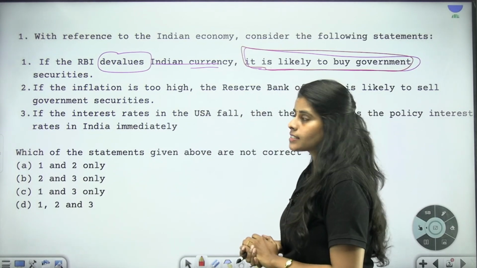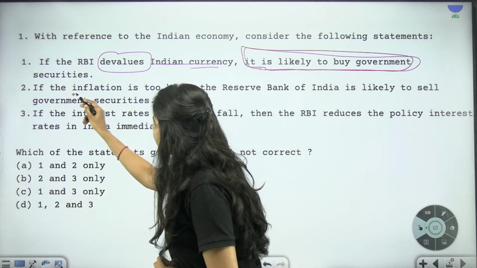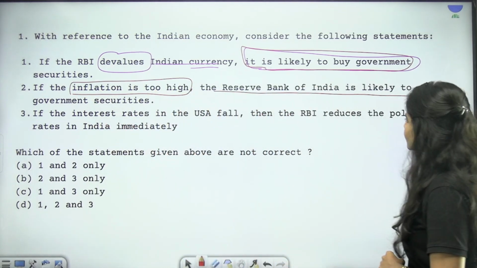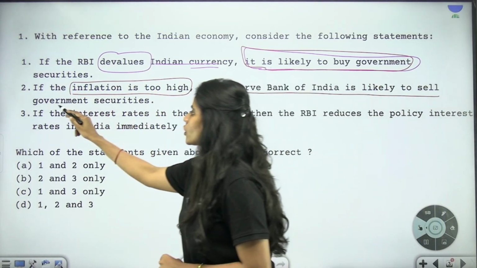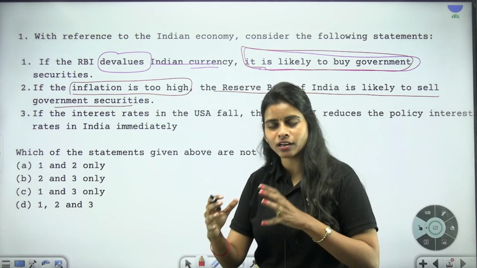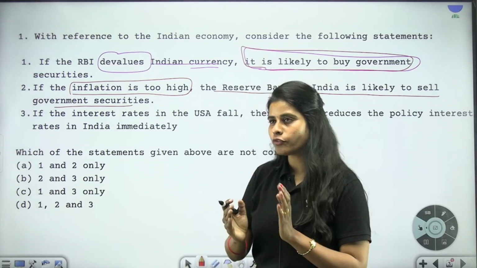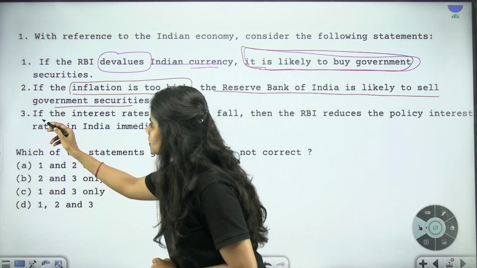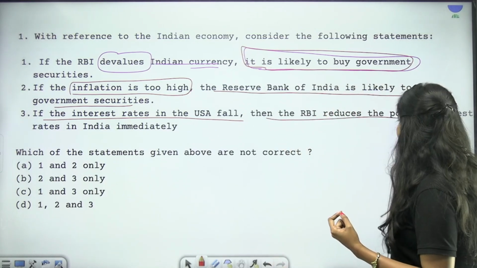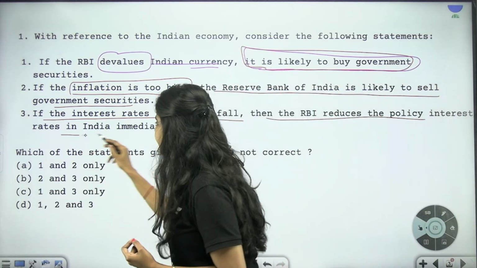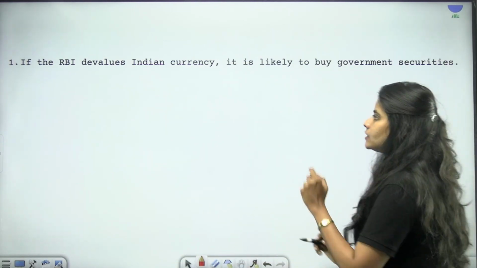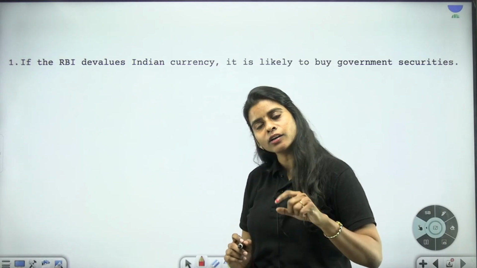Now read the second statement with me. If the inflation is too high, the RBI is likely to sell the government securities. So when the inflation is very high, the RBI will go for selling of government securities. And the third statement says, if the interest rates in the USA fall, then the RBI reduces the policy rates in India immediately.